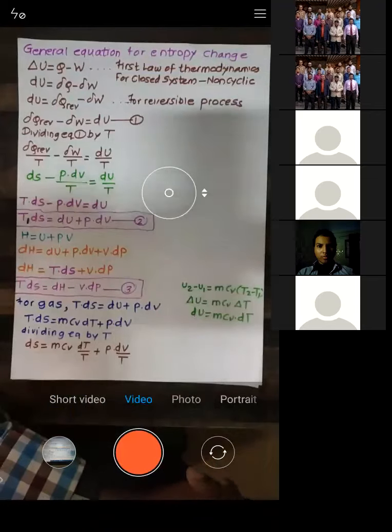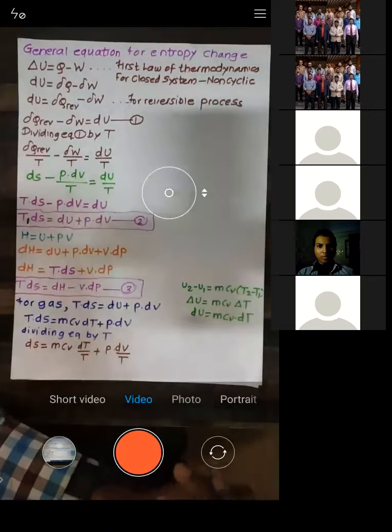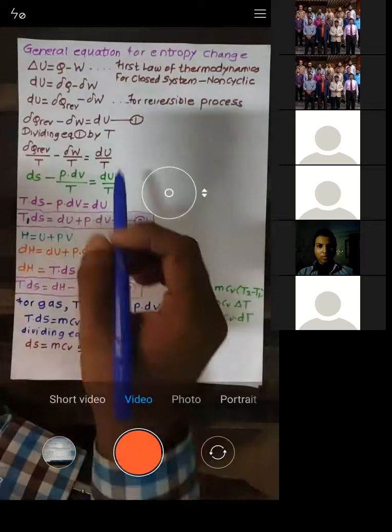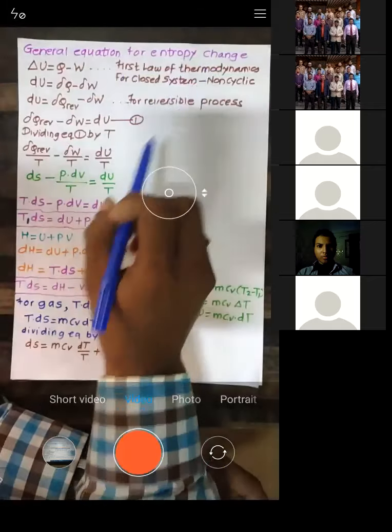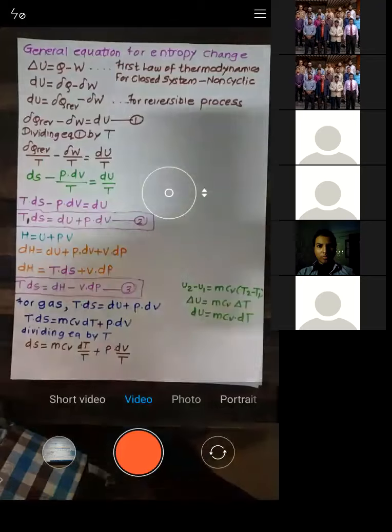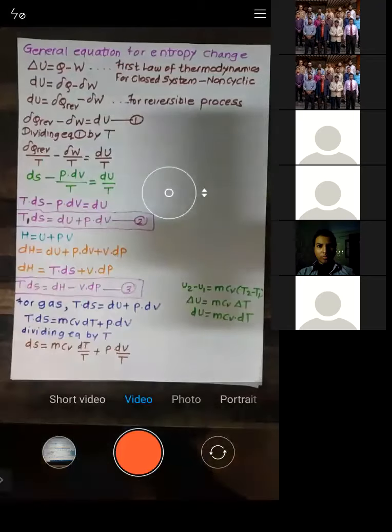In the next lecture we will derive the expression for entropy change for those ideal processes, which belong to closed systems. Today we will conclude this session, and in the next session we will start with entropy change for specified processes.